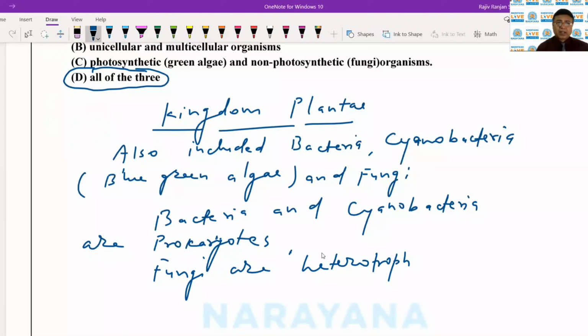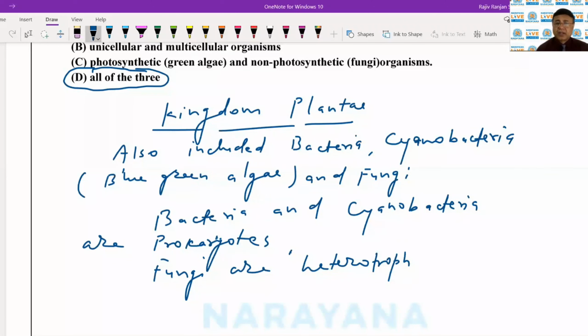ठीक है. Further, we can just see that bacteria are unicellular, at least. Cyanobacteria are unicellular, but they just form the colonies. वो colony form करते हैं. लेकिन इसके बावजूद they had been included in the kingdom Plantae. आज के डेट में kingdom Plantae जो वो सिर्फ multicellular जो plants हैं, except a few like Chlamydomonas, Chlorella, उनको छोड़ करके बाकी जो है वो सारे multicellular members हैं.